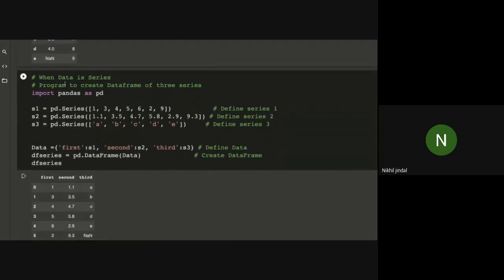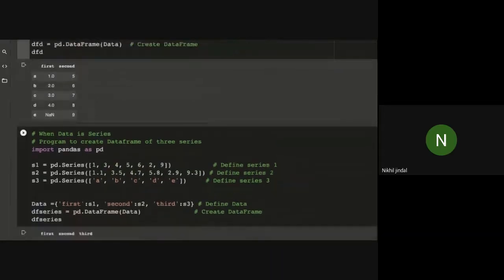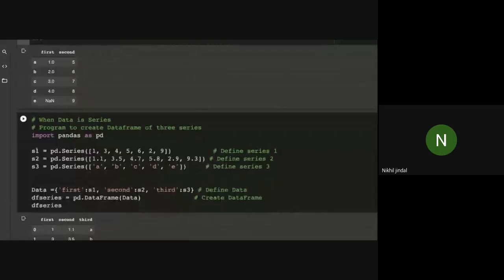Now I'm using series to create the data frame. As I've already told before, here I've created three series: S1, S2, and S3. In the first series, I've used a single list. In the second series S2, I've used float values and passed this list as a parameter in the series function.